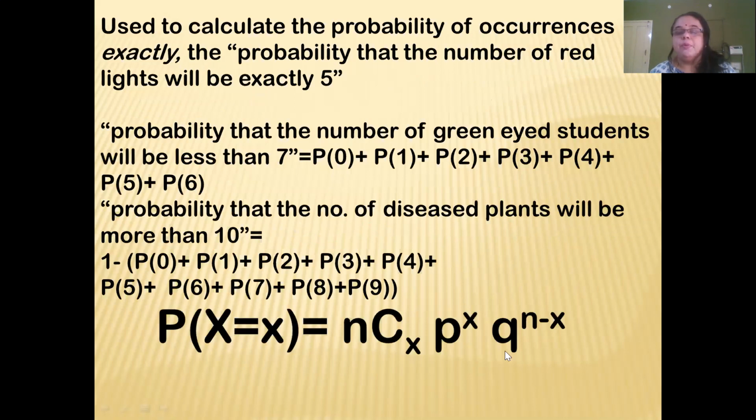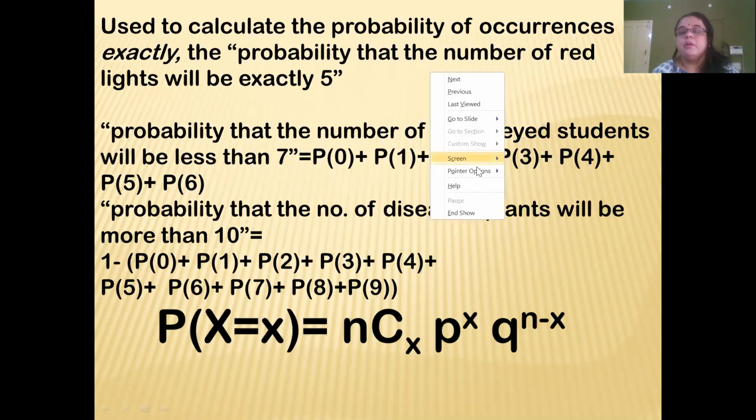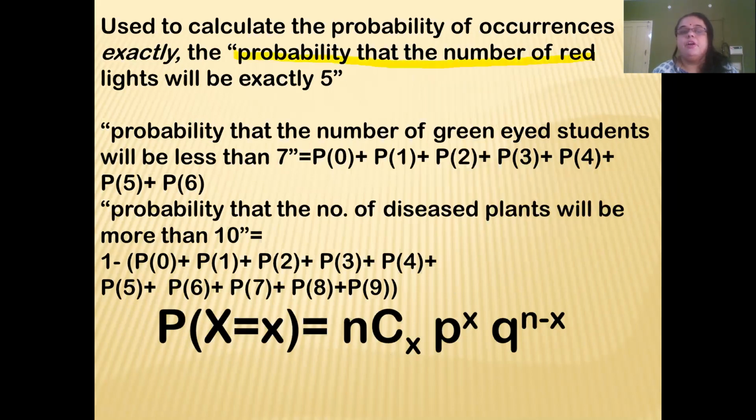This is used to calculate the probability of occurrences, that is P of X is equal to nCx, p to the power of x and q to the power of n minus x. Find the probability that the number of red lights will be exactly 5 when there are about 20 lights, or we will take the probability that the number of green-eyed students will be less than 7.